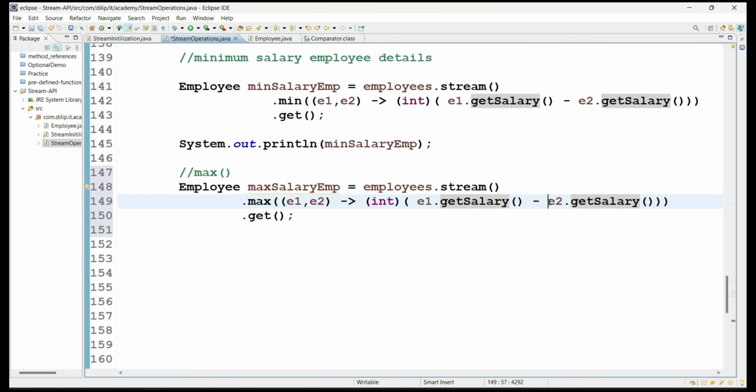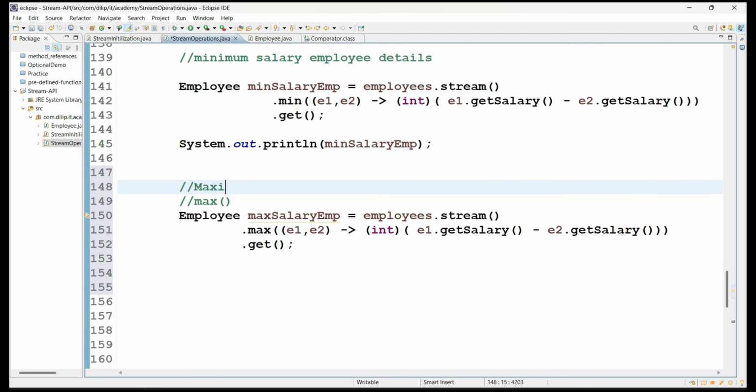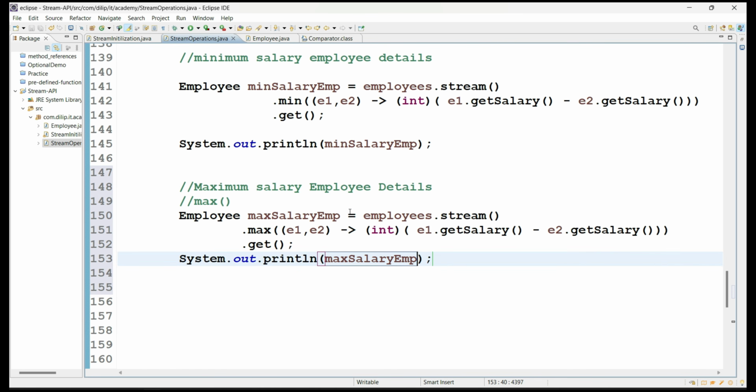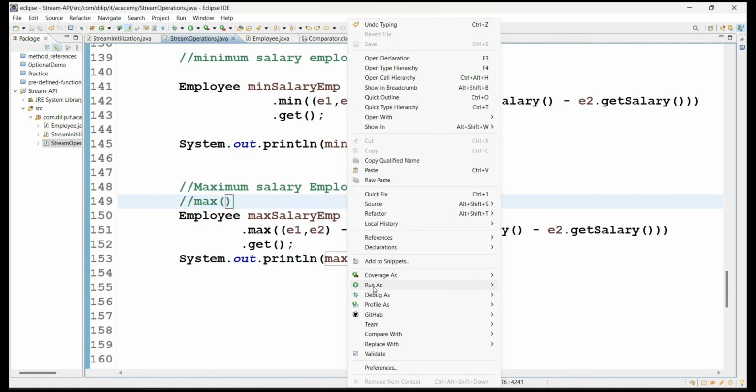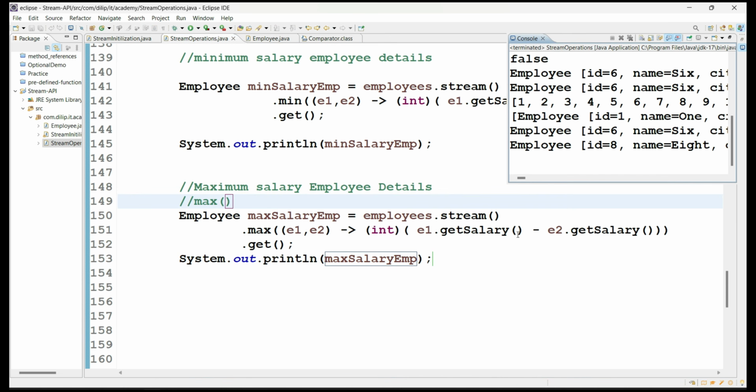And here this time it will give priority to the maximum salary employee, and based on that you are going to get finally who is having max salary out of all the employees. You will get that employee's details. We are just getting maximum salary employee details. So let me print it. See here, we got the maximum salary employee or not.